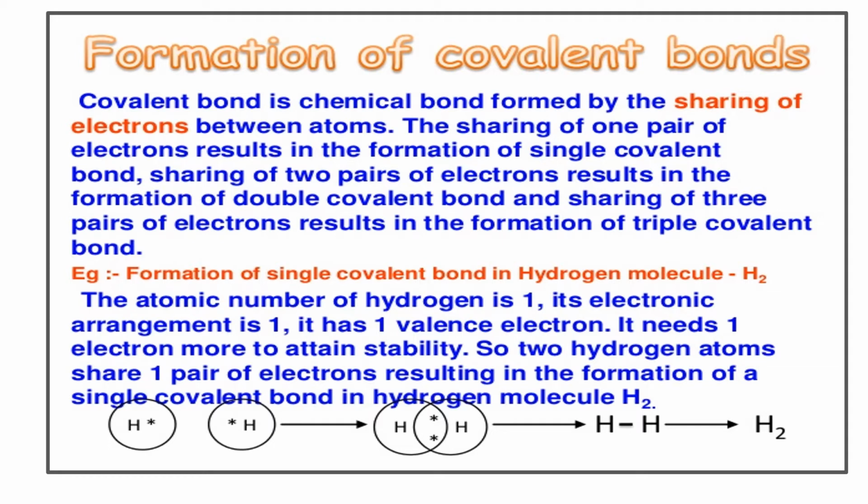So for single covalent bond example, we can give hydrogen is a molecule that is formed by single covalent bond formation. Hydrogen, fluorine, all these are examples of single bond molecules.